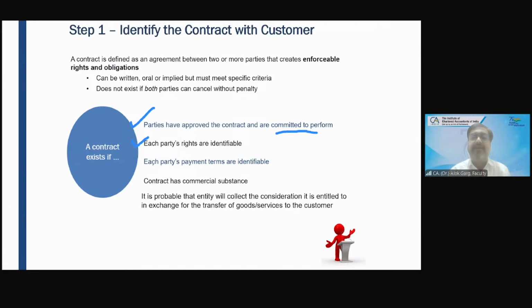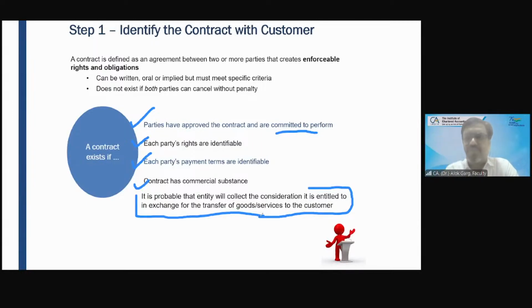Each party's payment terms are identifiable. Payment terms should be there. Contract has a commercial substance. Contract should not be out of love and affection. It should not be like a non-monetary exchange between the same line of entities, right? It should have a commercial substance. And most important, it is probable that the entity will collect the consideration it is entitled to in exchange for the transfer of goods or services to the customer.